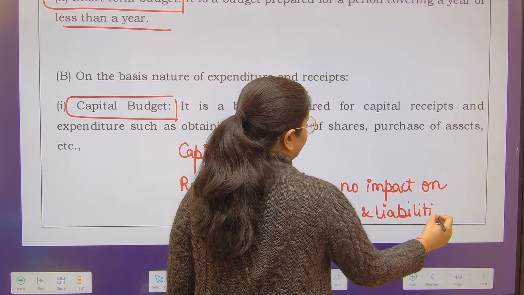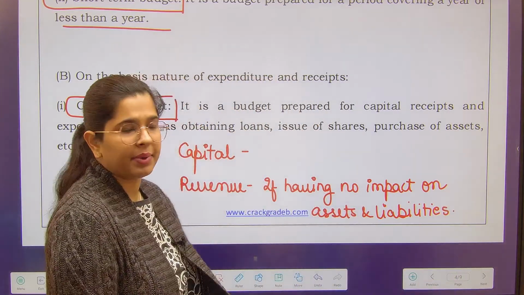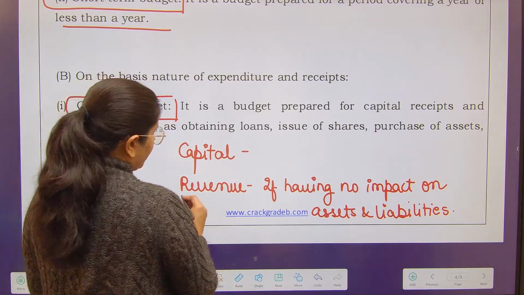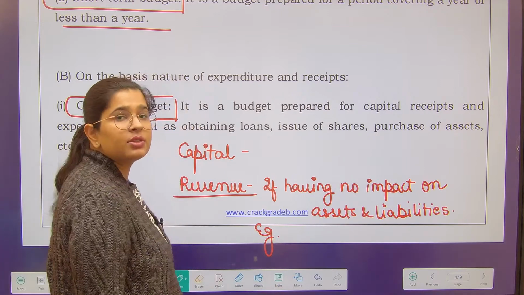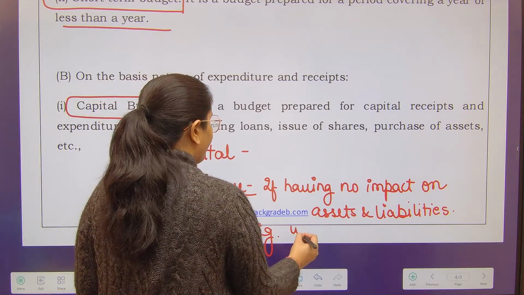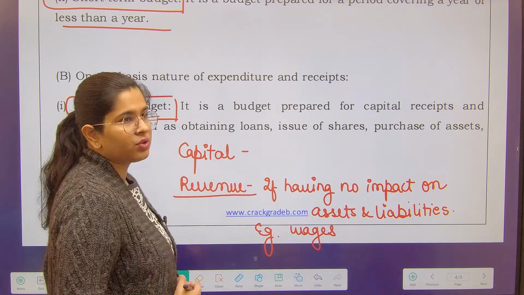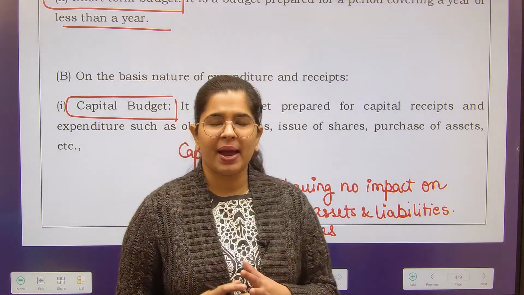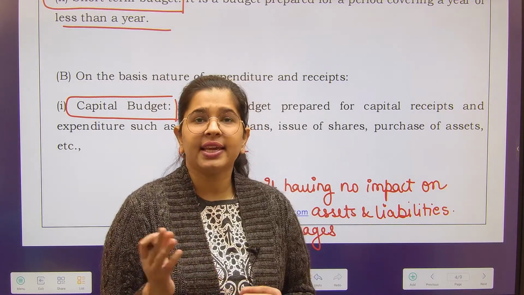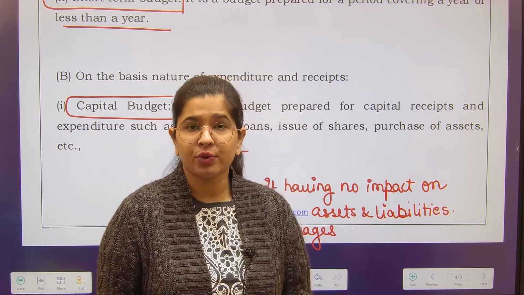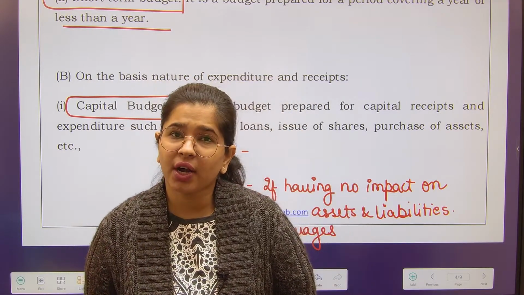And obviously the capital nature will have an impact on assets and liabilities. For example, suppose you have a business organization and you are paying wages to the worker. Now imagine in your mind, by paying wages to your worker, are you creating any capital asset? That means, are you creating any asset? No. Has your liability increased?